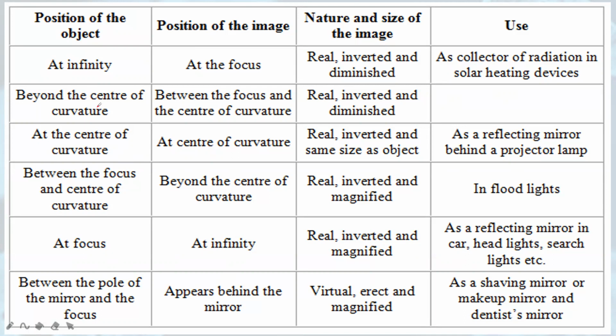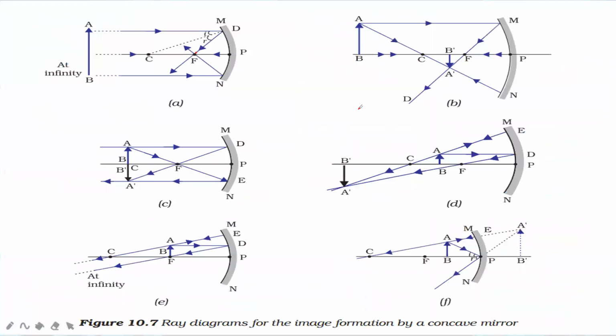Now, if the position of the object is beyond the center of curvature, the image will be formed between focus and center of curvature. This image will be real, inverted, and this will also be diminished, but it will not be point-like. Let me show it to you. Here you can see this is center of curvature, this is principal focus, AB is the object. So the object is present beyond center of curvature. It is not at infinity. It is present beyond center of curvature.